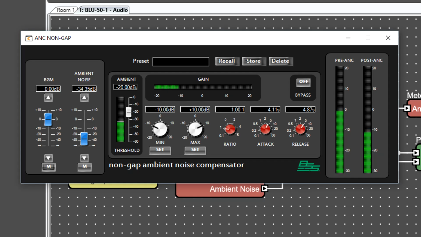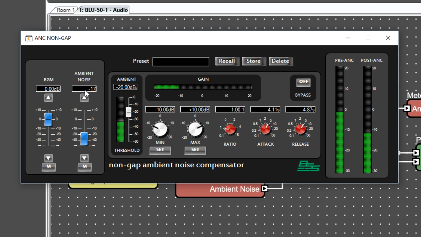We find we have a slightly different set of controls for the ANC non-gap. We have the ambient meter and threshold, the channel gain meter, minimum and maximum gain controls, and a bypass that all function as they do in the ANC Gap. And that's where the similarities stop. A ratio control determines the amount of gain that will be applied to the announcement channel.